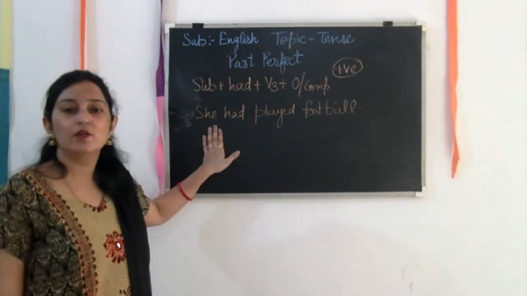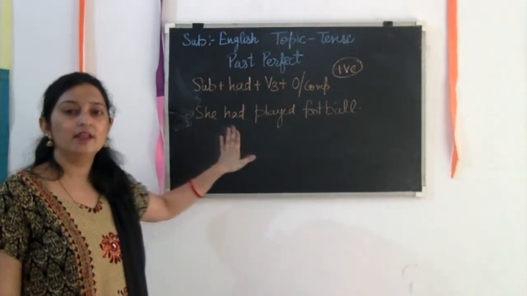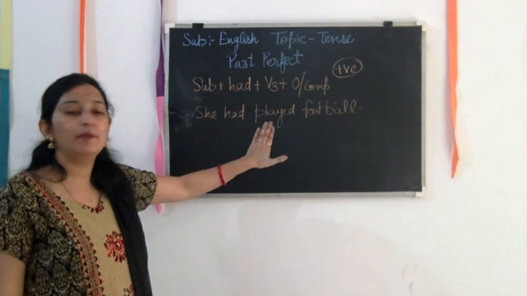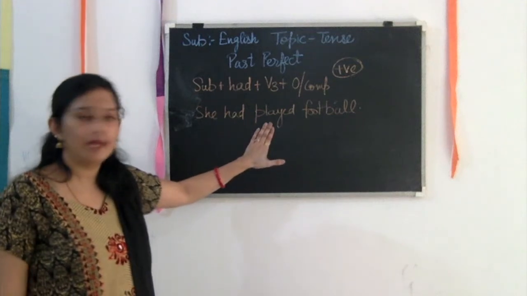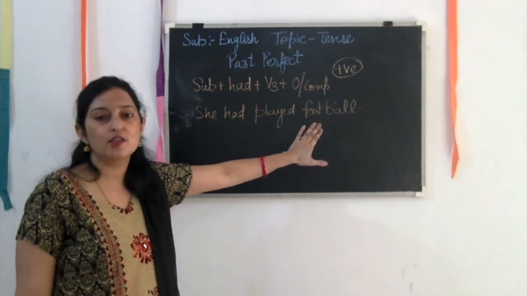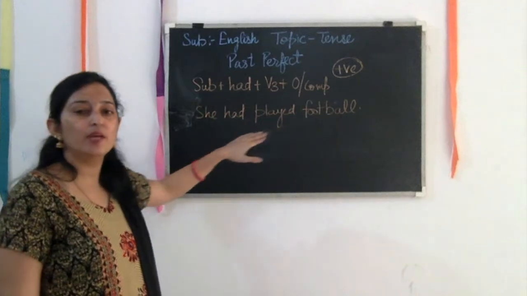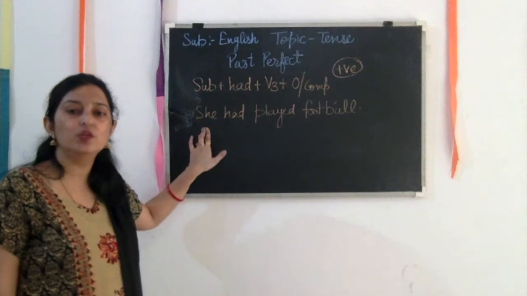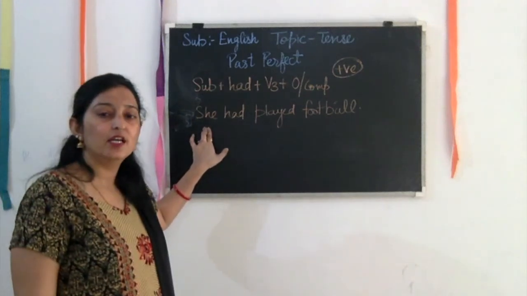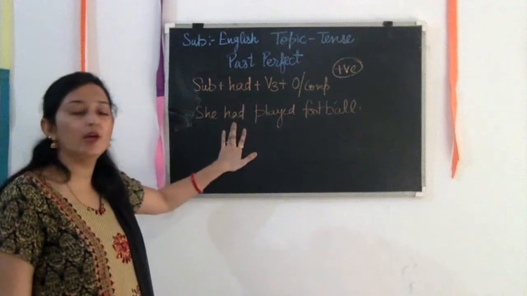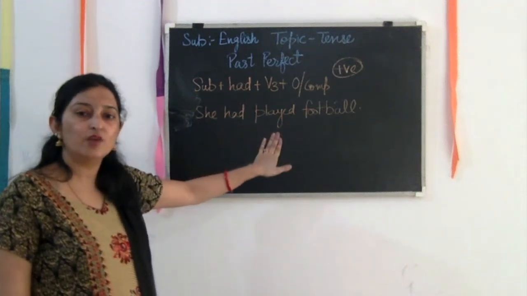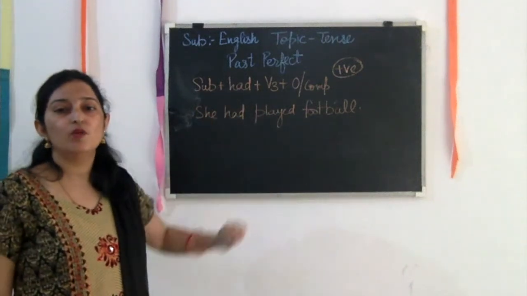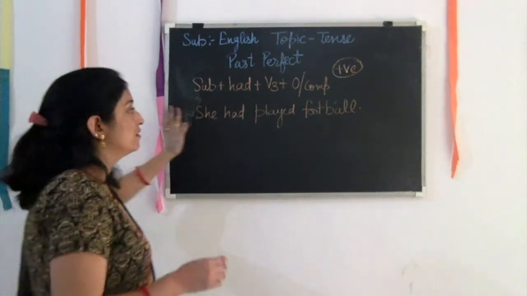So look at the sentence: she had played football. Here no need to think what to write, had will always come. Then played, the third form of the verb, and then the object, football. You can make your own sentence here. You can use I, we, you, they, he, she, it, any person's name, and then write had, then the third form of the verb, and then the object. This is the positive form of the past perfect.